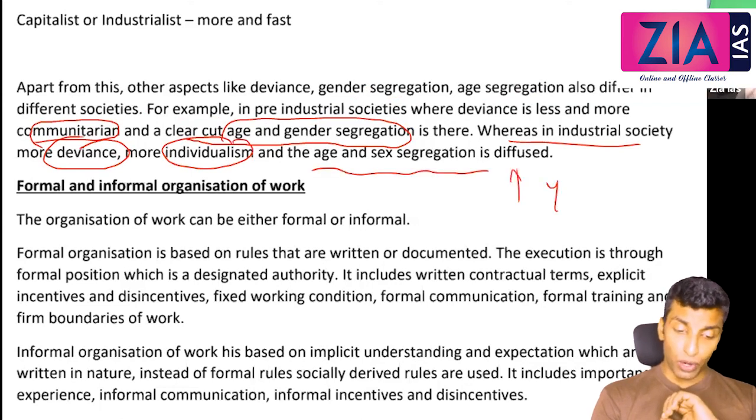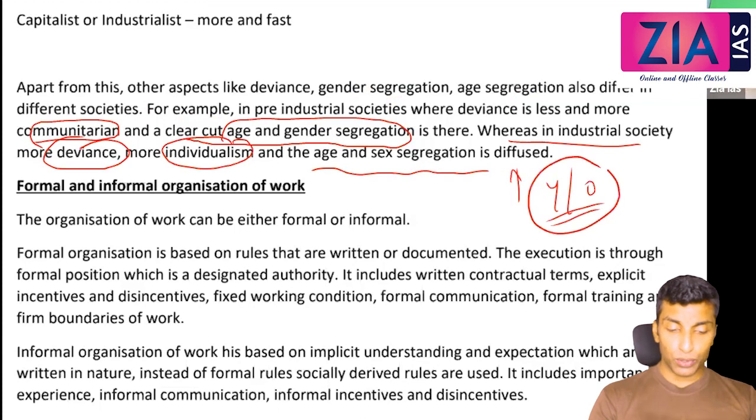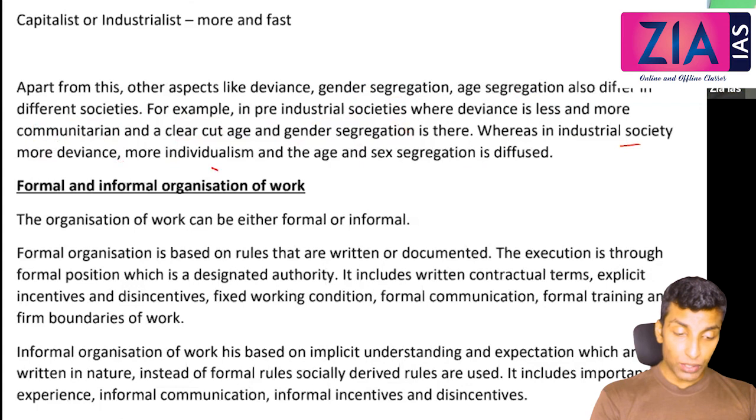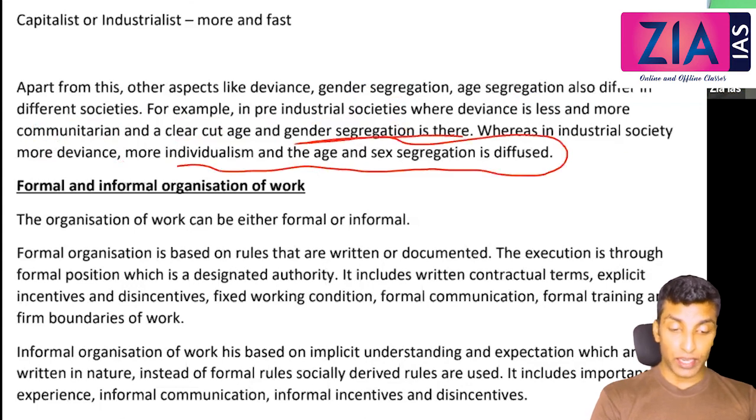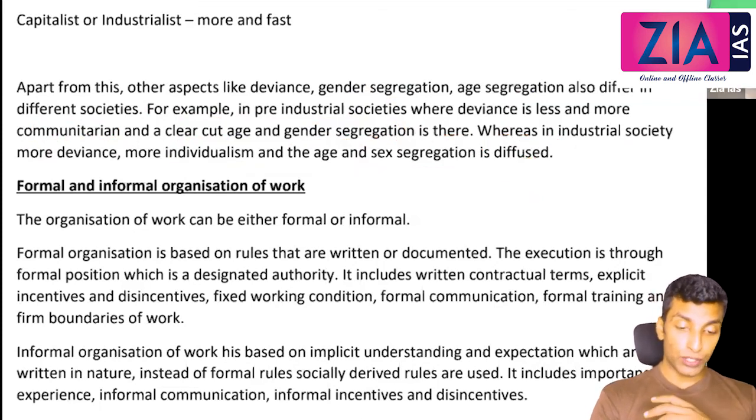That means young or old, it doesn't matter, they both can do the same kind of occupation. Okay, earlier that was not necessarily the case. Similarly, both sexes are doing almost the same kind of occupations. So these differentiations or segregation actually diffused in the modern society, which was clear cut in the traditional society. So this also could be incorporated apart from the previous discussion.